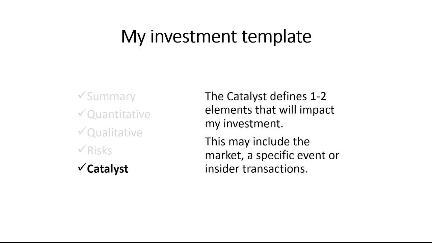And the last and the most important piece for any investment is the catalyst. So you need to define what the rate of change will be, one or two elements that will impact the investment either in a positive or negative form. So it can be market specific, event specific, or maybe what insiders are doing, something that will tell you there's going to be something that happens in the next 3 to 6 months, in the next 18 months. One factor that just says, hey, this is important, you need to be aware of it.